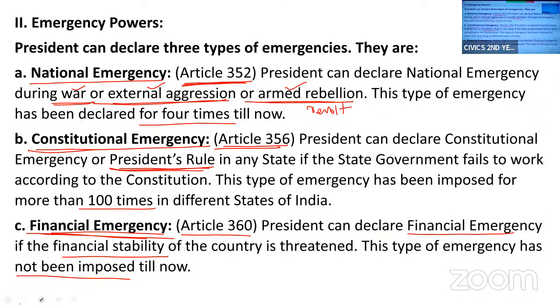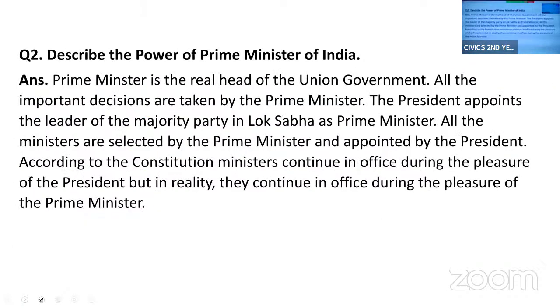Under ordinary powers, we discussed legislative powers, financial powers, judiciary powers, executive powers, military powers, diplomatic powers. Then we also discussed the second type of powers, that is emergency powers of the President. In that we have discussed national emergency, constitutional emergency, and financial emergency.